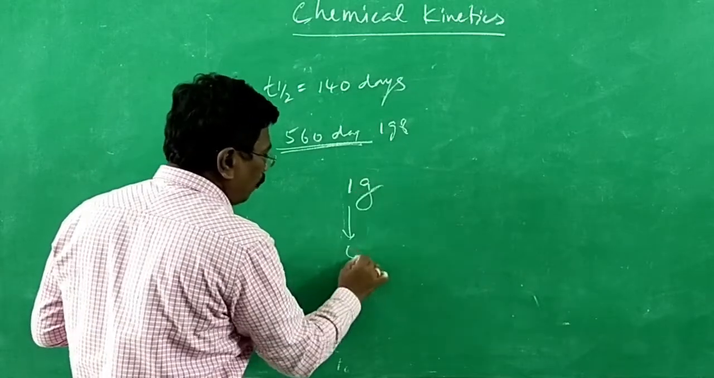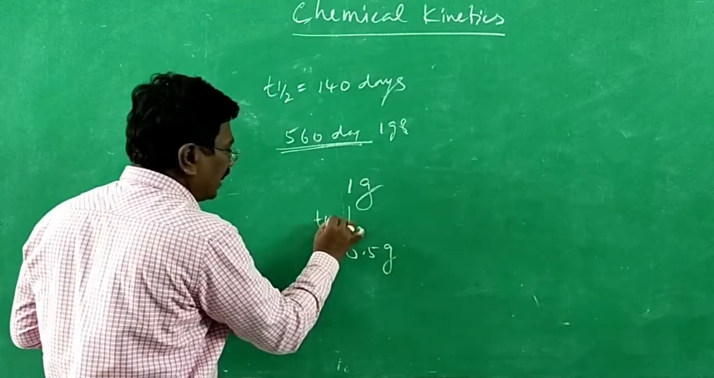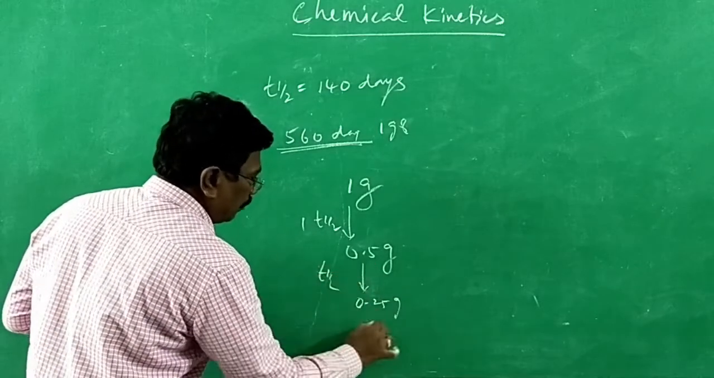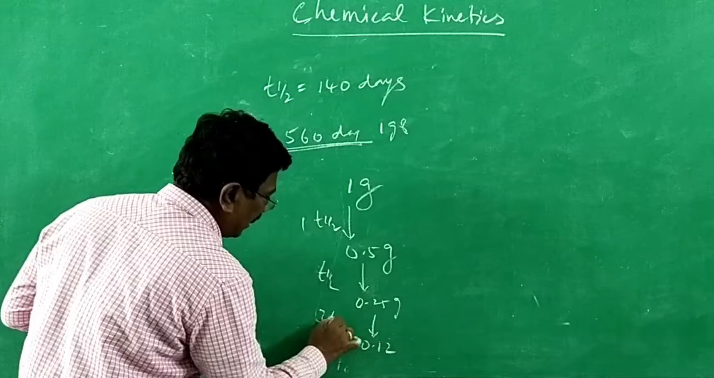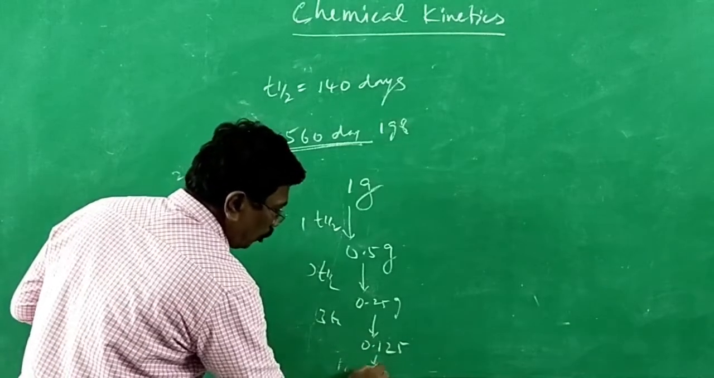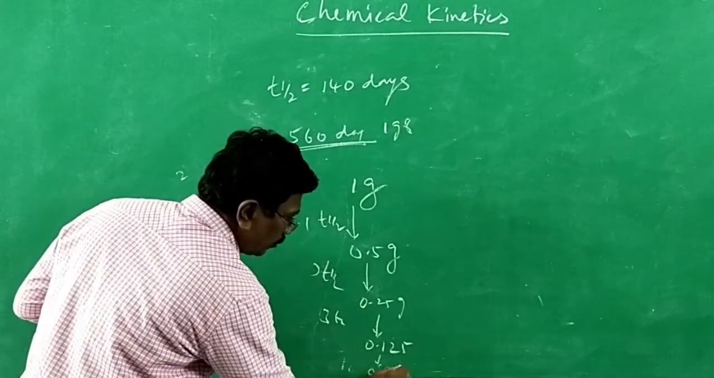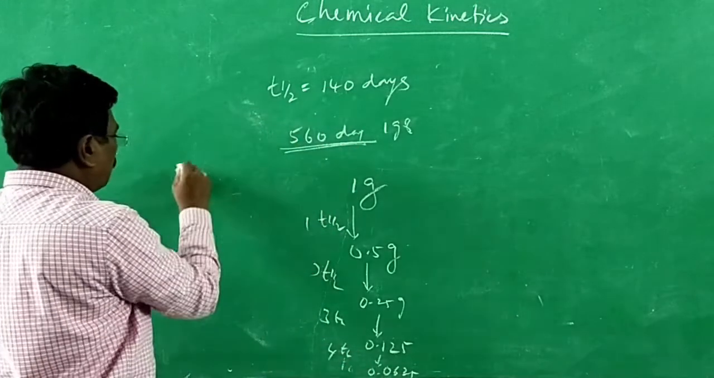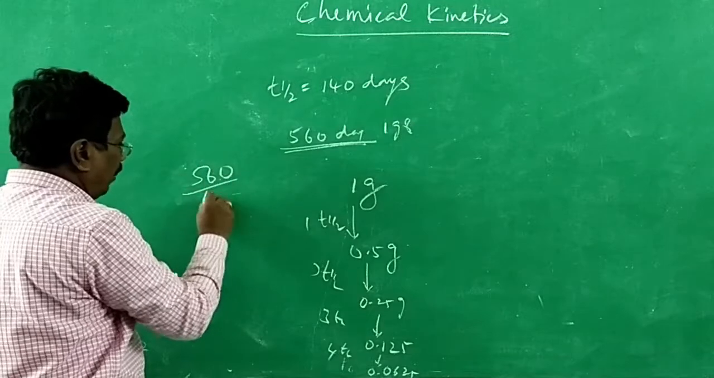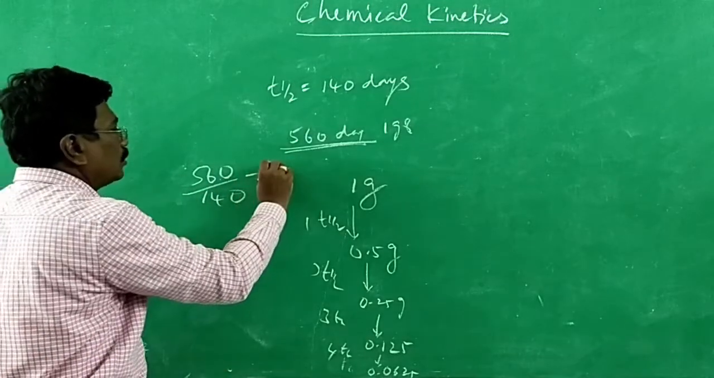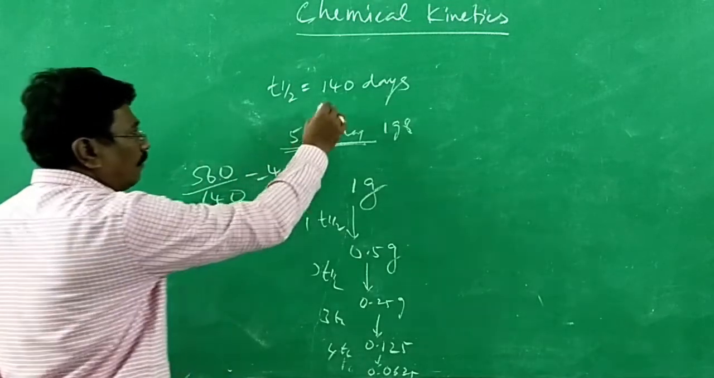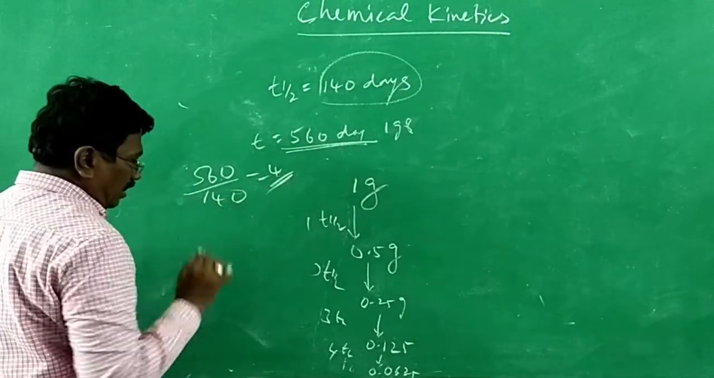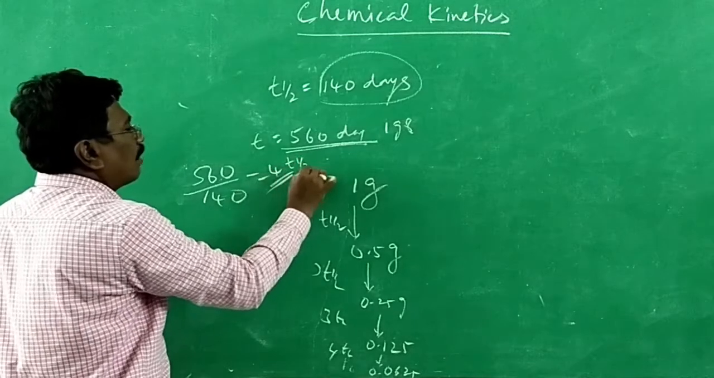1 becomes 0.5 gram, so one half-life is needed. To convert 0.5 into 0.25, another half-life is needed. 0.25 into 0.125, the third half-life. 0.125 into 0.0625, another half-life is needed. How many half-lives have we crossed? 560 divided by 140. How many times does it come? 4 half-lives. Total time duration 560, so 560 divided by 140 is equal to 4 half-lives.